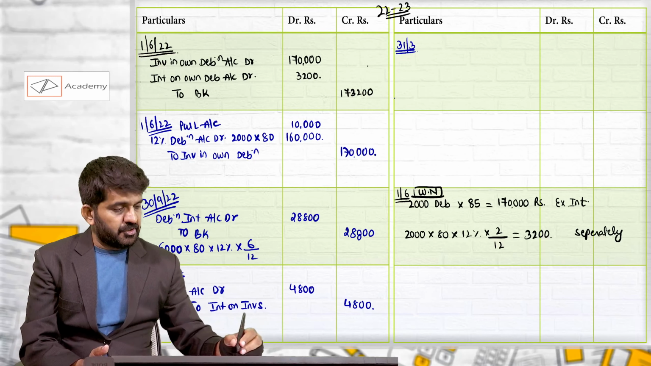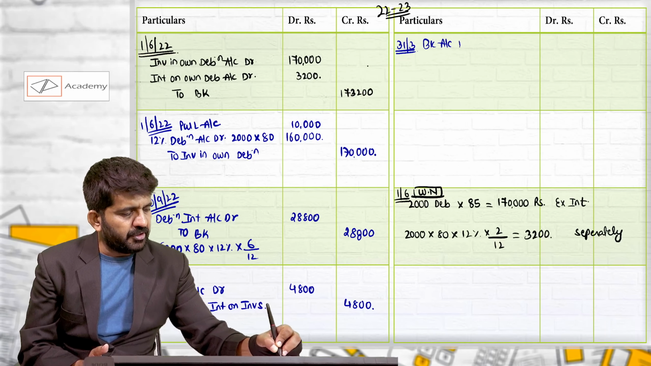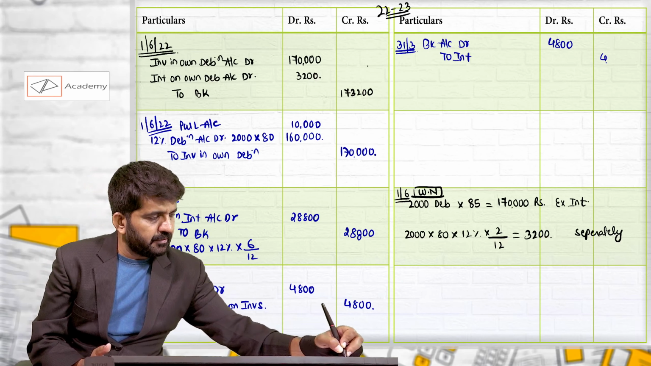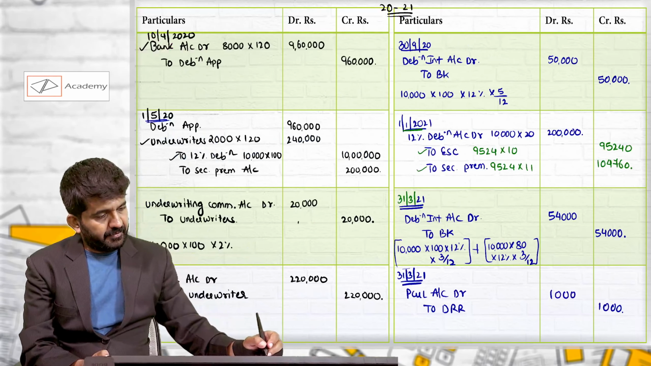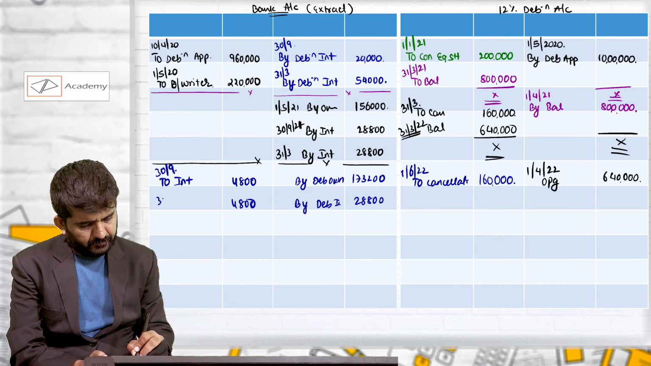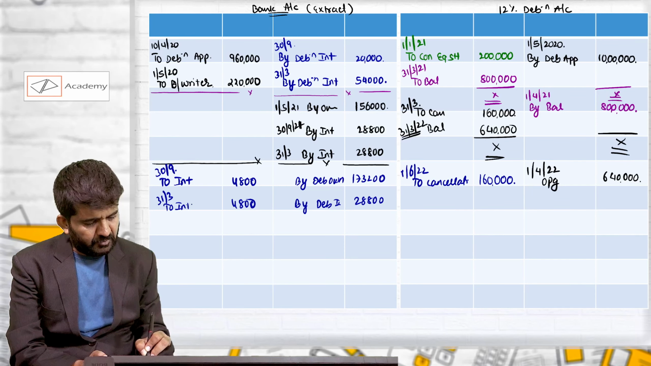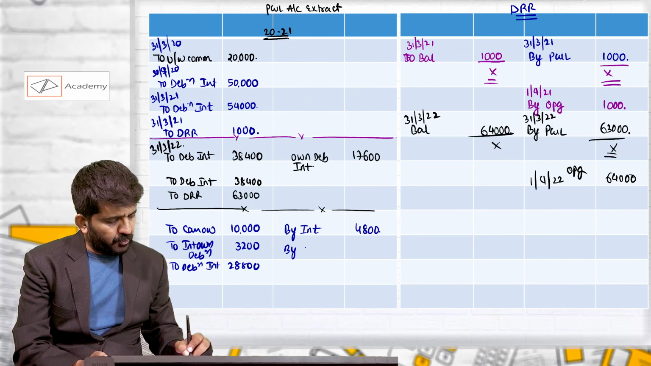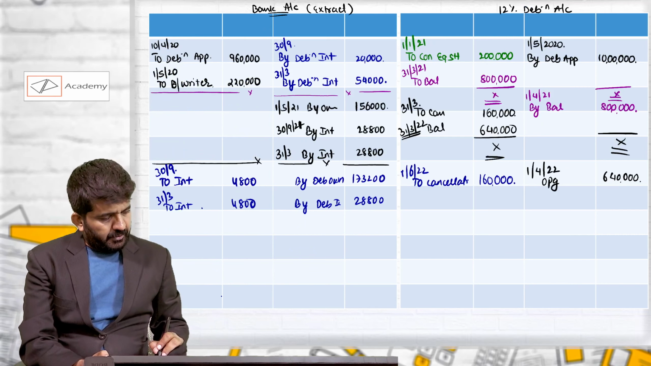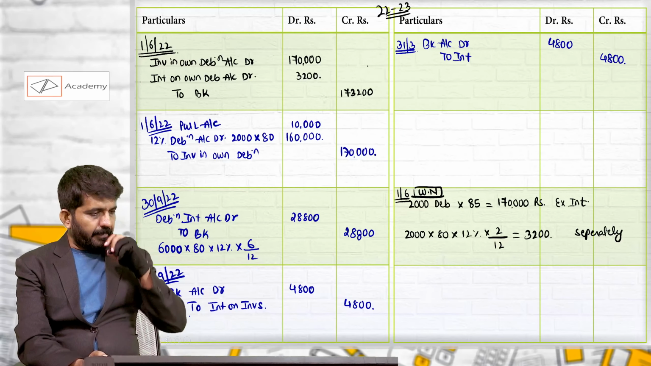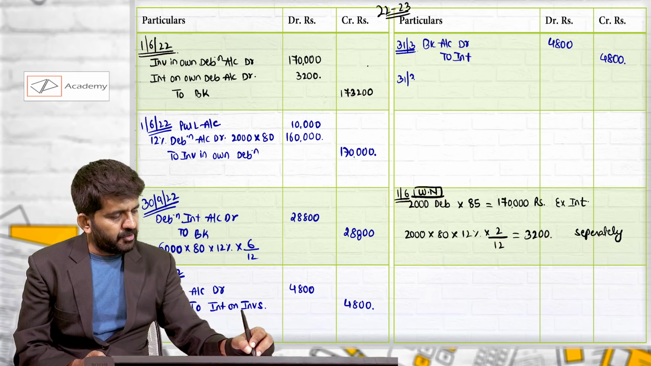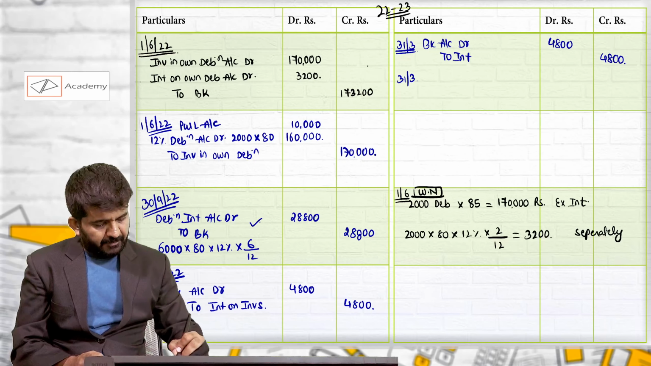Let us go to 31st March. Again, we'll be receiving interest. Bank account debit to interest, same amount, 4,800. And this 4,800, I'll transfer it to PNL account. Again, as I told you, it can always be transferred to DRR account instead of PNL account. On 31st March, you will have to pay debenture interest.